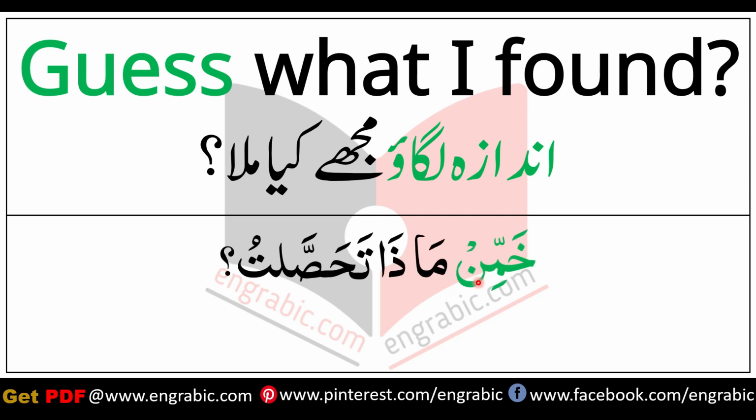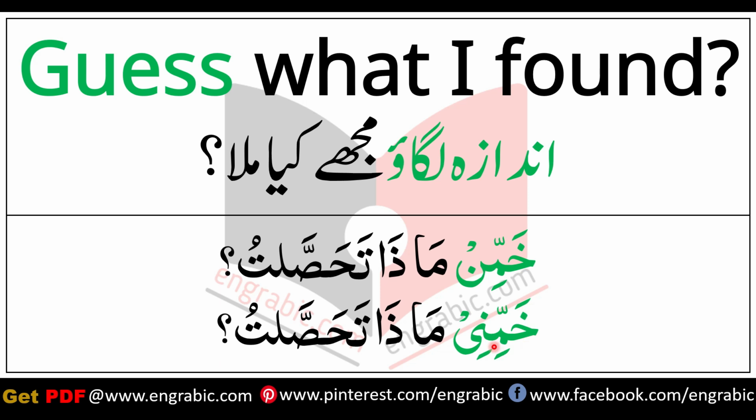We can translate it as خمن ماذا تحصلت. خمن will be used as it is, while ماذا تحصلت is what I found. What I found is ماذا تحصلت. خمن अंदाजा लगाओ, guess. If we are addressing a female, then we will say خمني ماذا تحصلت. خمني ماذا تحصلت is used for female.